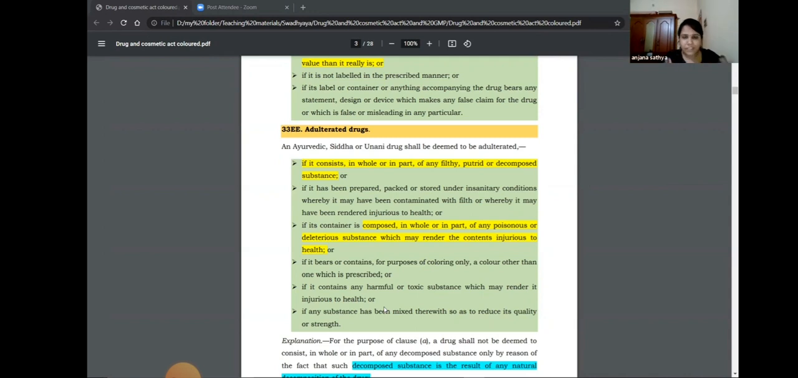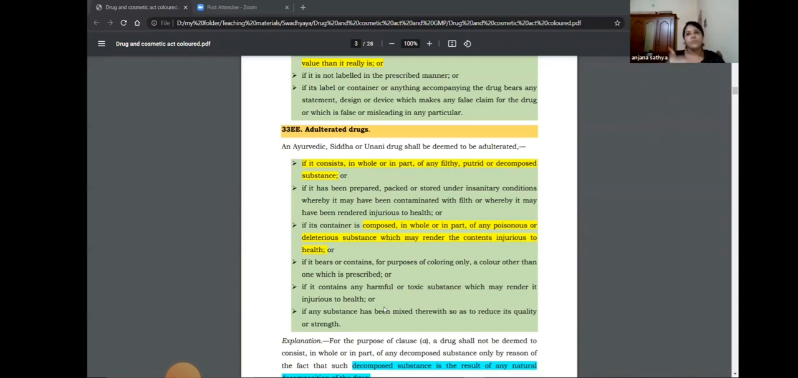So the main point is if the drug has been mixed with any harmful substance or any filthy or low quality substance, so that they can make a profit by selling it, all those categories of medicines are known as adulterated drugs. Adulteration can be done as a whole or in part also. So all those are putrid or decomposed substances.